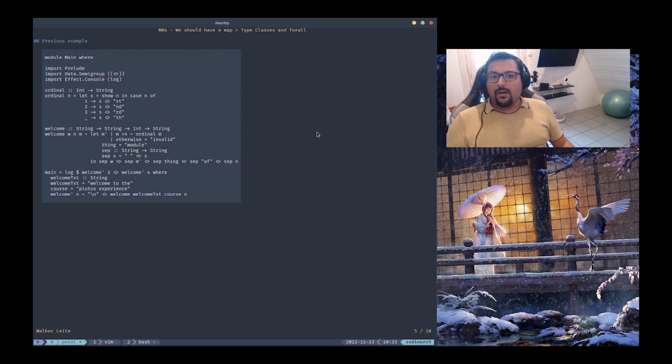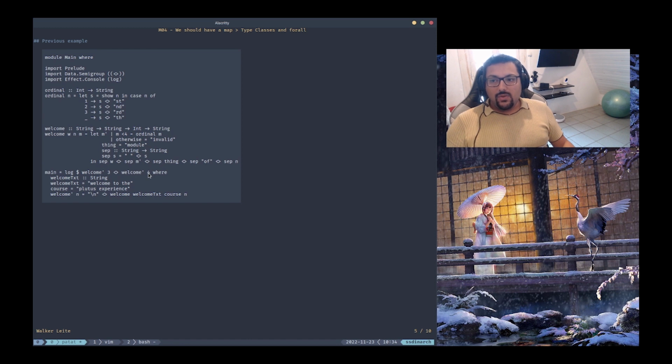This is an example of module 2. We had this piece of code to understand how querying pattern matching works on PureScript. Let's try to improve this code a little bit. In this case, I want to change the welcome function to allow it to receive not only ints like here, but I would like to build a new feature that allows us to change this int value for something else.